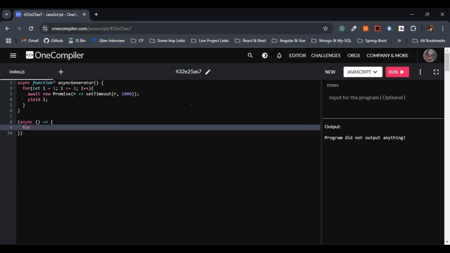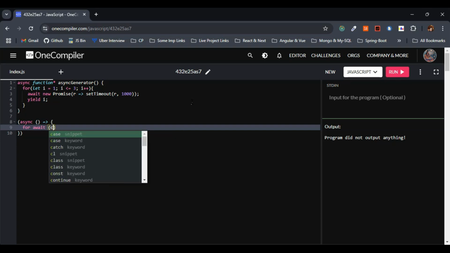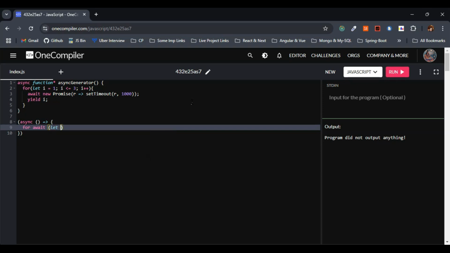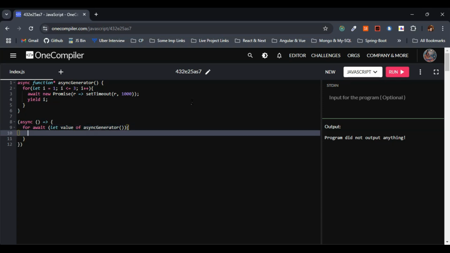So for await of, how we will make use of it, let's see. I'll just give here for await. This has to be await. Sorry, I had misspelled it, right? So this is fine. Here const, or let me give let here instead of const. Let value of this. The function name is asyncGenerator, right? We are getting the value of the async generator from the async generator function.